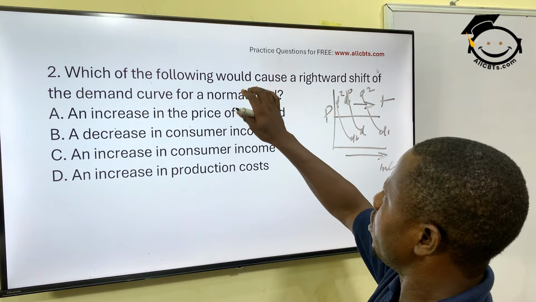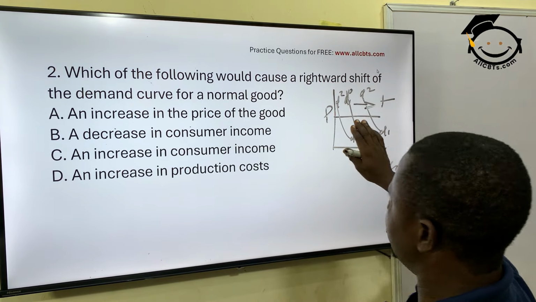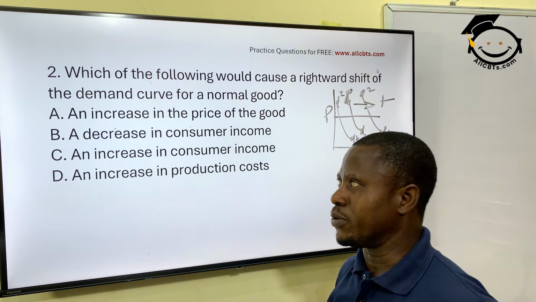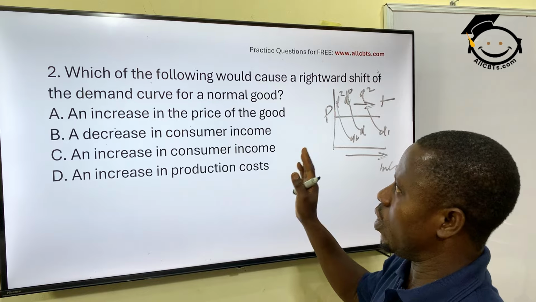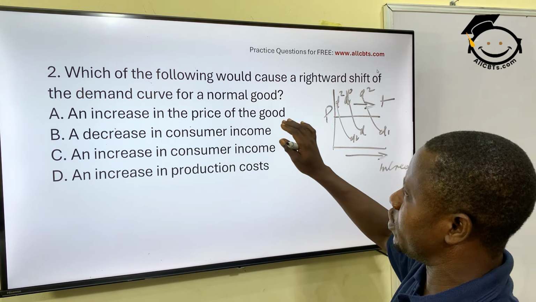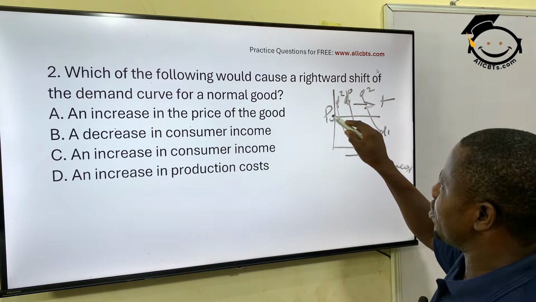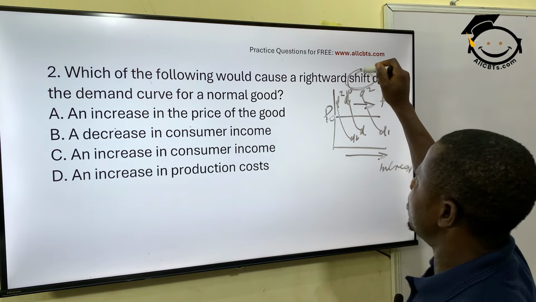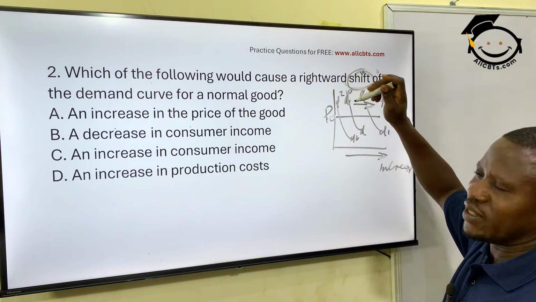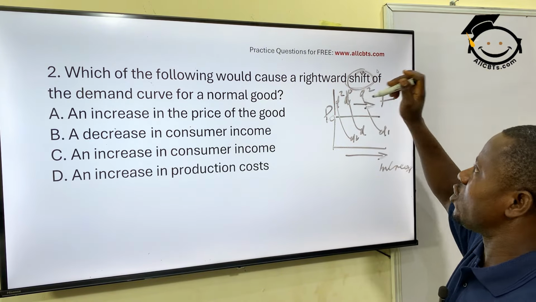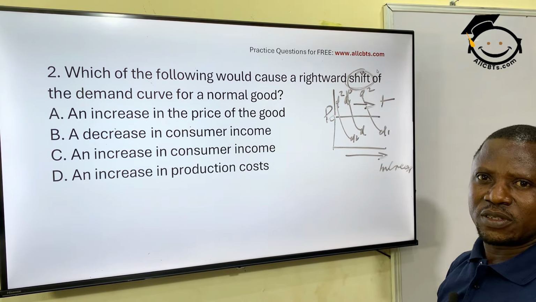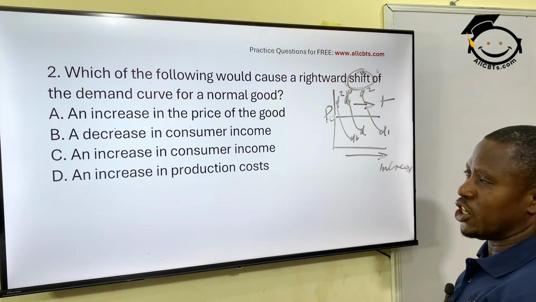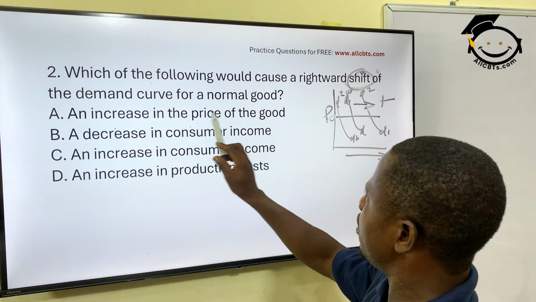So the question is saying a rightward shift of the demand curve for a normal good, a normal good meaning a regular good. What will happen? An increase in the price of the good. The price is going to increase. When we talk about shift, I mentioned that earlier: in a shift, the price did not increase. The price is constant. It is other factors that brought about this shift. Taste, fashion, tax, weather, income. Very well. An increase in the price of the good, no.